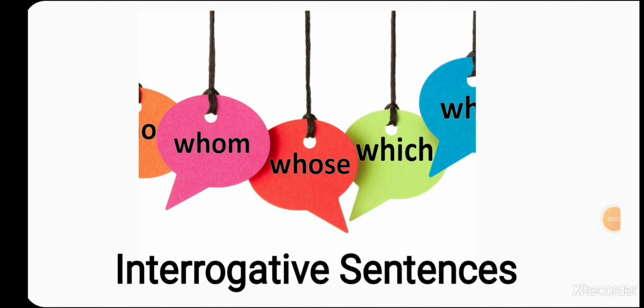Let's move on to the interrogative sentences now. Students, interrogative sentences are formed in two ways. First, those beginning with some auxiliary like is, am, are, was, were, has, have, or some modal auxiliary like will, shall, or do, does, did. Second, those beginning with question words. Question words means interrogative pronouns like who, what, when, why, where, how, etc.